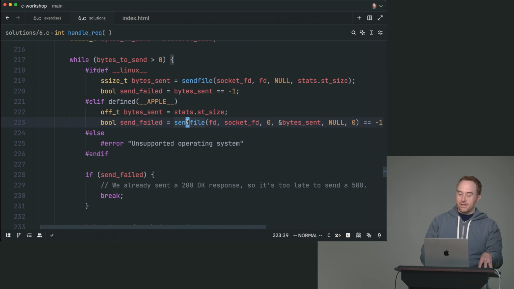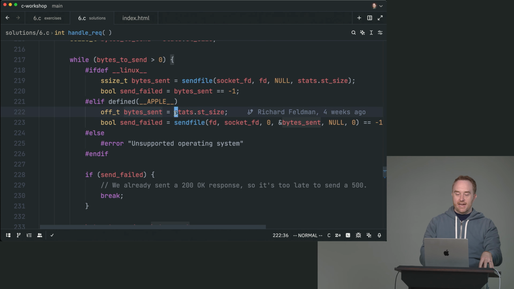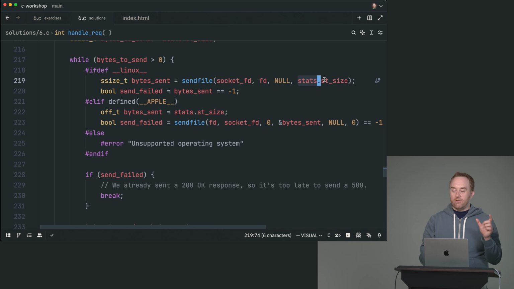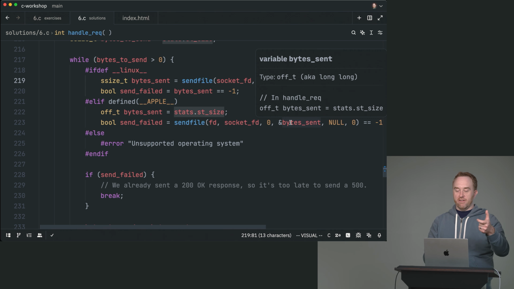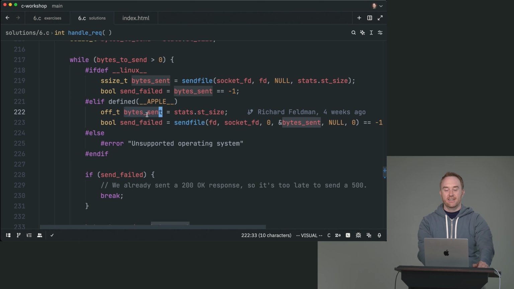And the macOS API for this, or the BSD based one, is very different. So here we're basically saying the number of bytes that were sent is equal to stats.st_size, or at least we're assuming that as the starting point. And then we send the address of that, and it will use that both for getting the actual number of bytes that you want to send, and then also when we call sendfile, after reading that to see how many bytes we want to send, it will override it with how many bytes it actually sent. Again,